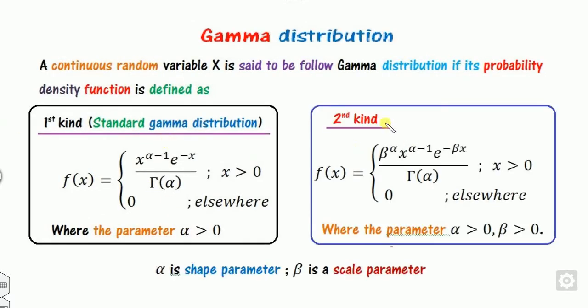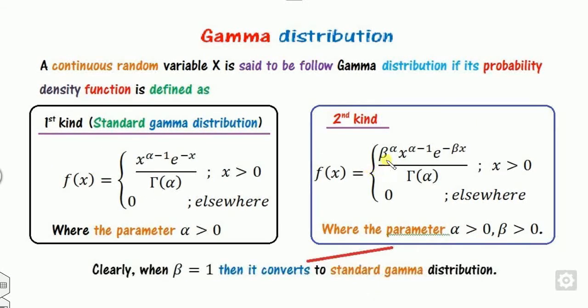On the other hand, this is the second kind of gamma distribution. It is also called the two parameter gamma distribution. Why do we call it the two parameter? Because it consists of two unknown parameters, alpha and beta, where alpha is called the shape and beta is called the scale parameter. Also, you can analyze that if beta is 1 in this PDF, it is nothing but the one parameter case.